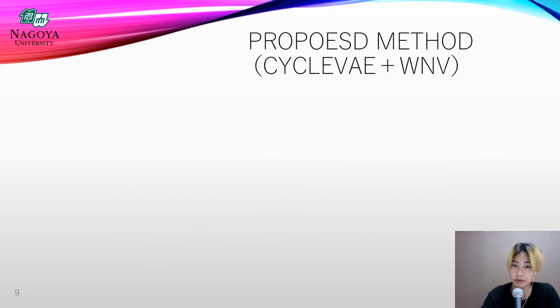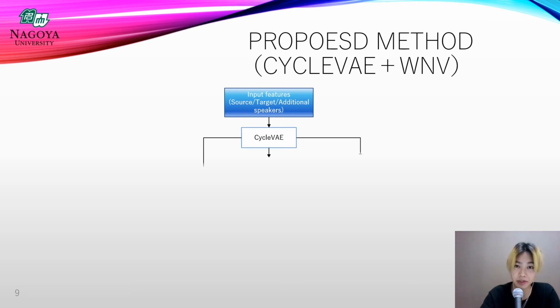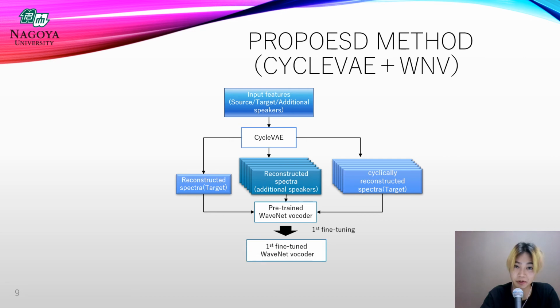Okay, let me elaborate on the learning flow of the entire model of the second proposed method. Firstly, we developed cycle VAE, including the source speaker, target speaker, and 24 additional speakers. After that, we fine-tuned the pre-trained multiple speaker WaveNet vocoder model, including the target speaker, with the reconstructed feature of the additional speakers and the target speaker, and the cyclically reconstructed feature of the target speaker.